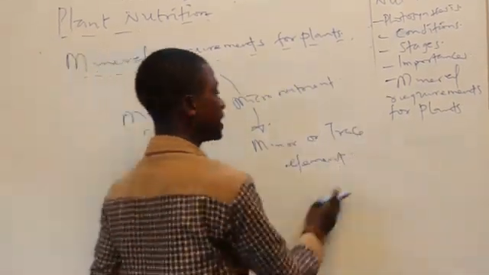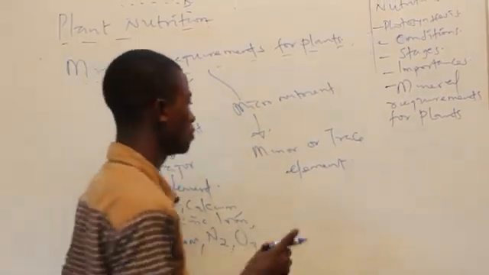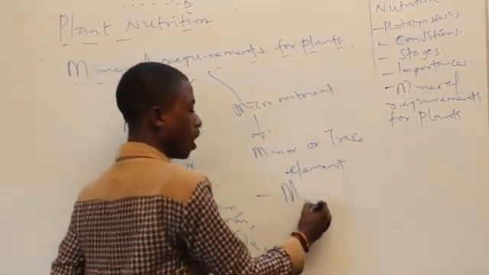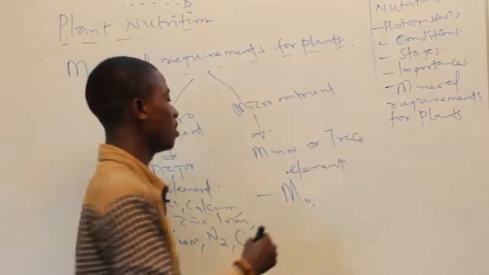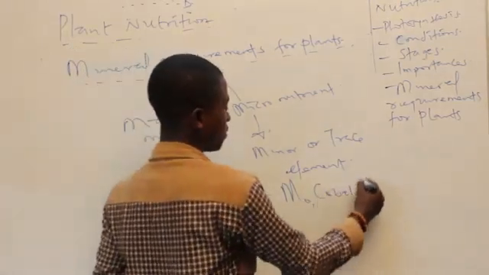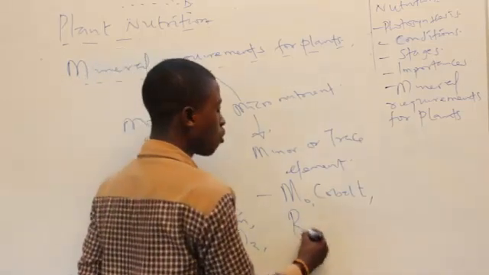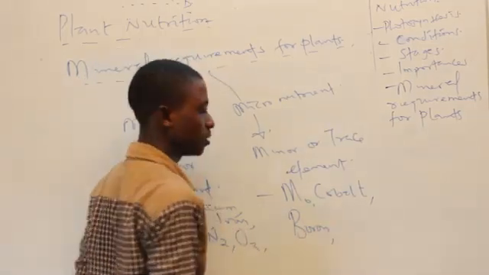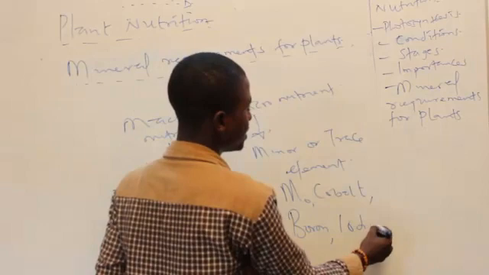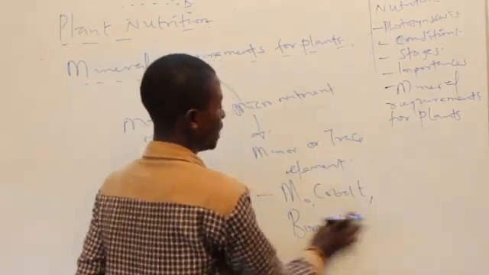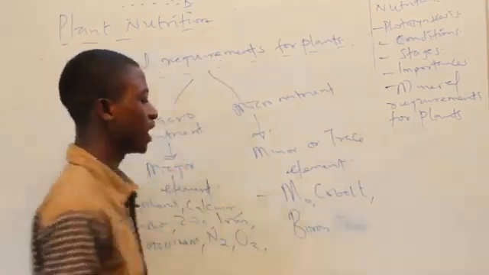Now, minor or trace elements are elements that are needed in smaller quantities. We have Mo. Mo is called molybdenum. We have cobalt. Cobalt is also needed in smaller quantity. We have what we call boron. Boron is needed in smaller quantity.